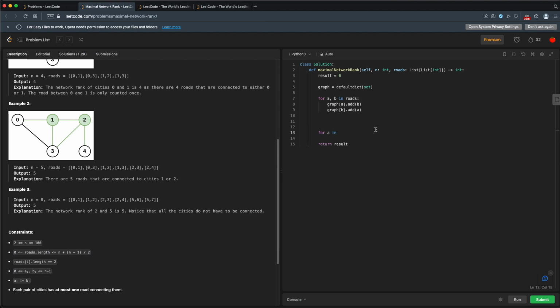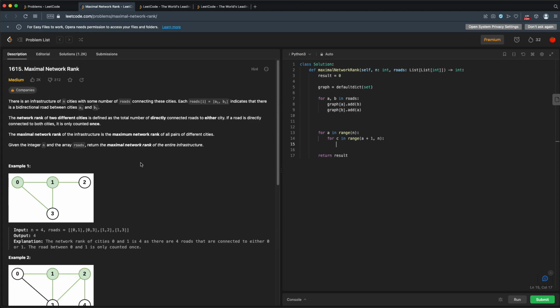That means we can actually just go for every city A in range of n, and then for every city B in range. And we will start at A plus 1, so we'll start at the next city. We don't have to redo all the cities that we've done before, and we'll go up to n. Now at this point, we need to calculate this network rank.